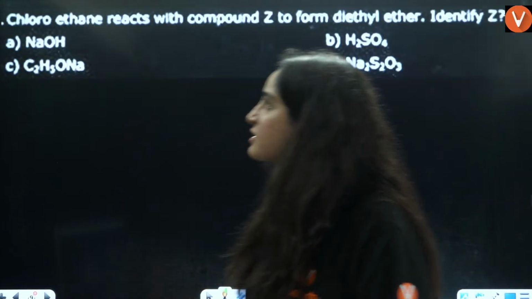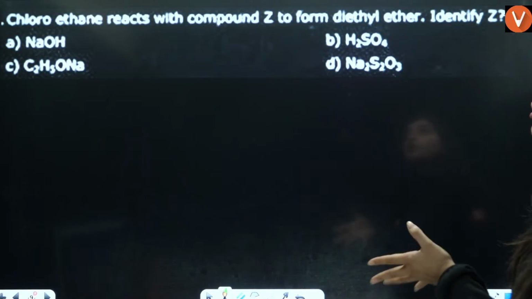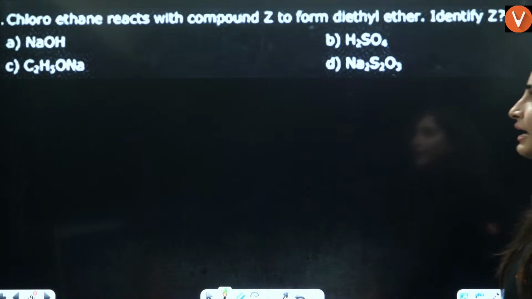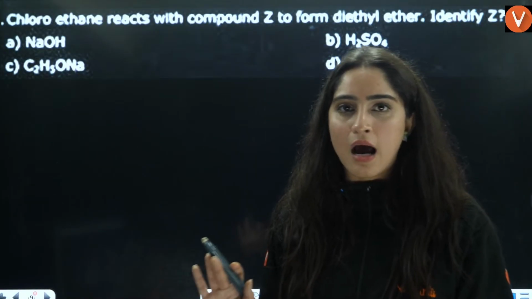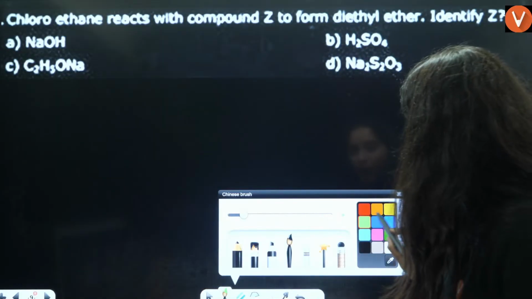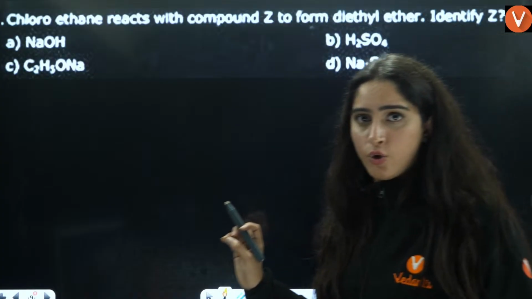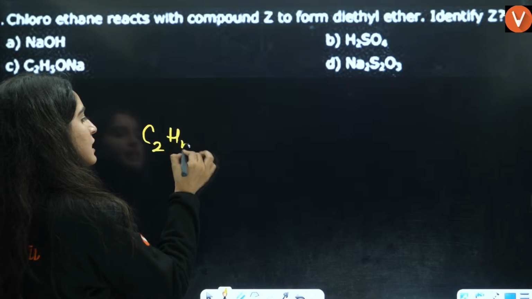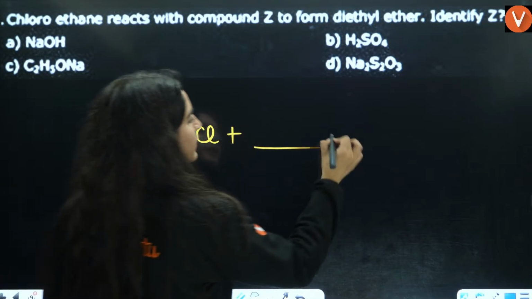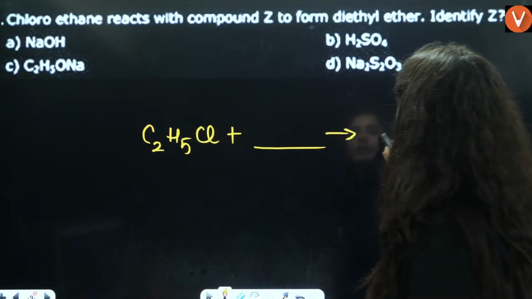Right? Okay. Next question is chloroethane reacts with compound Z to form diethyl ether. Identify Z. Okay. So this is the question. Very simple questions are asked in chemistry. Right. So you don't need to worry about that. So here chloroethane reacts with Z. Chloroethane, ma'am, what is that? Chloroethane is C2H5Cl. That reacts with something. It is going to give you ROR. That is diethyl ether. That means